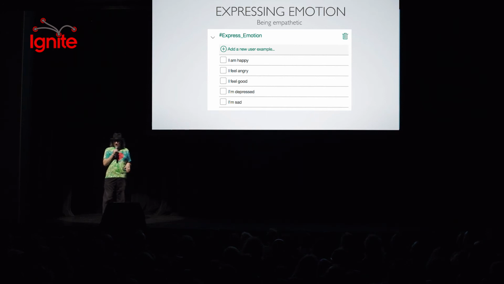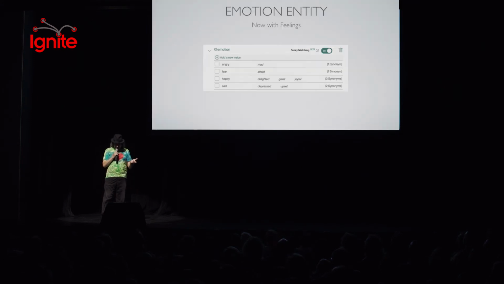Next, let's talk about expressing emotion. This one gets a little bit more complex. Because in this case, I'm not just expressing any emotion, I'm expressing any kind of emotion. So in this case, I might say I'm happy or I'm sad or whatever. Now let's talk about entities. The entity is the part that talks about what my emotion is. Am I actually angry? Am I upset? Am I happy? And then what are the synonyms for that, which sit there in the middle? So I might have different ways of expressing that emotion.